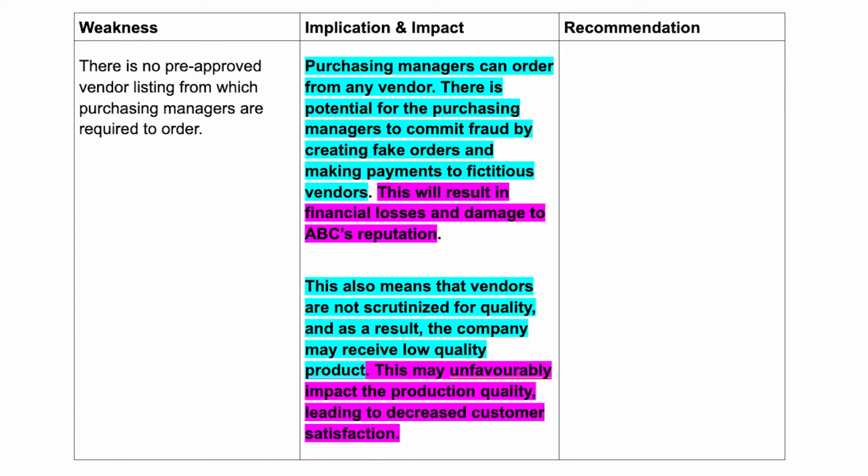This will result in financial losses and damage to ABC's reputation. This also means that vendors are not scrutinized for quality, and as a result, the company may receive low quality product. This may unfavorably impact the production quality, leading to decreased customer satisfaction. In this example, I put two different implications and two different impacts. You don't have to create two all the time, but this helps you see different versions. Here's another version.